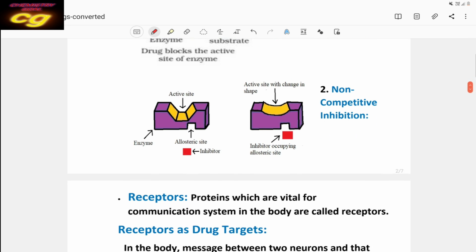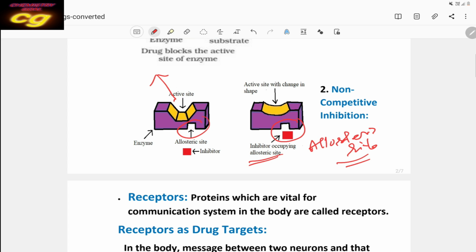Another process is non-competitive inhibition. Here, this is the active site, but what happens? In the particular enzyme, another site is developed. This site, other than the main active site, is called the allosteric site.